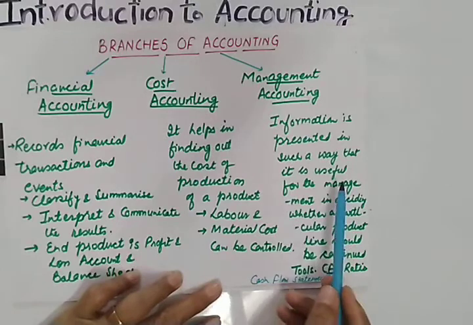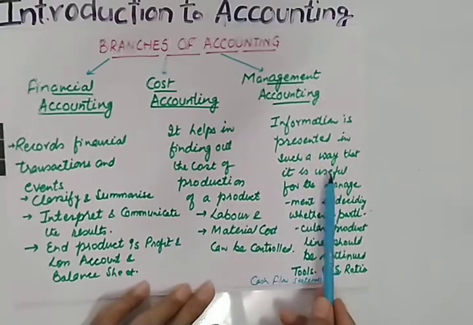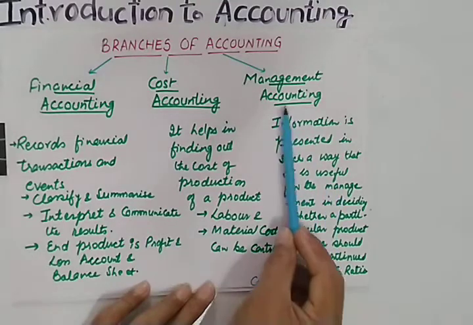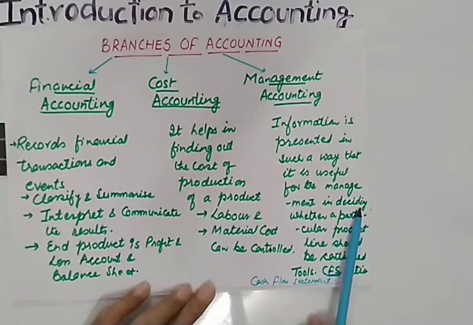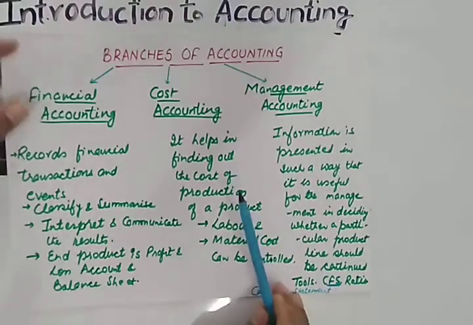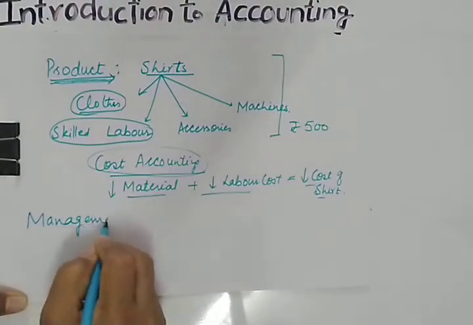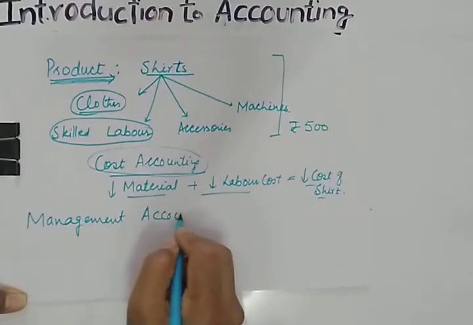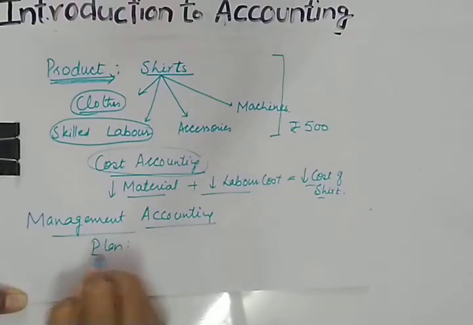So management accounting is a different type of accounting, and it starts when financial accounting ends, because they further need to analyze. This analysis and interpretation is done in management accounting. So in management accounting, we want to give information to the management so that they'll be able to make planning, and they'll be able to control a particular cost. They'll be able to plan future sales.